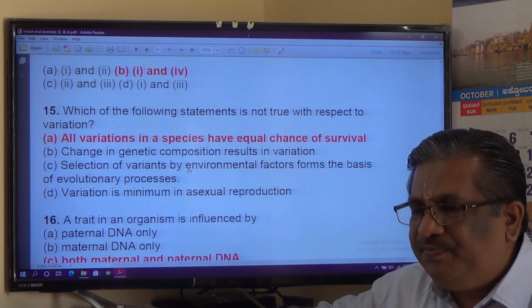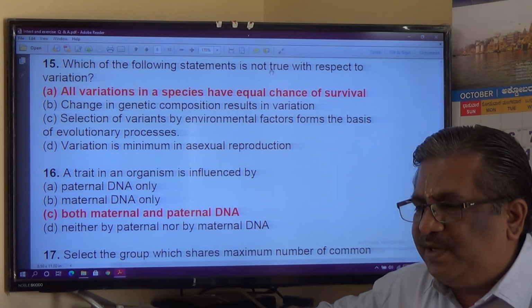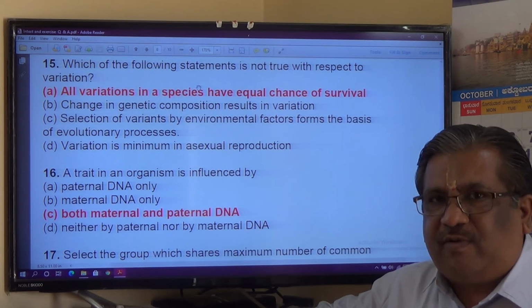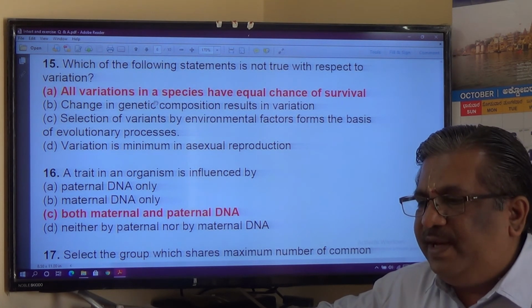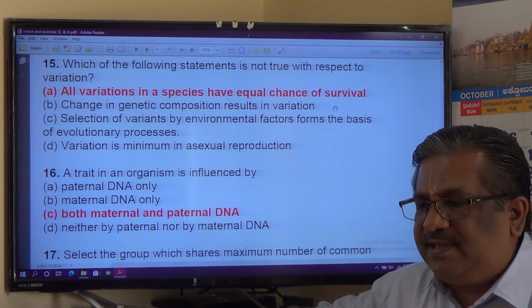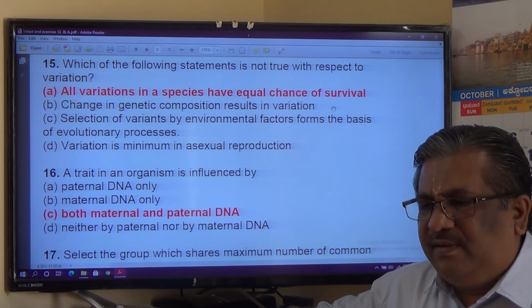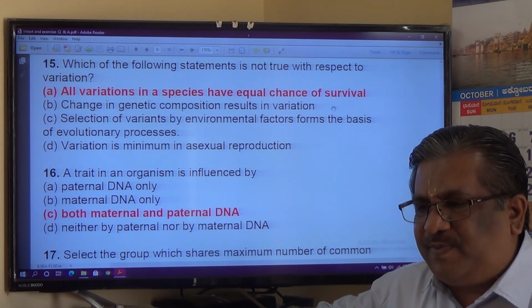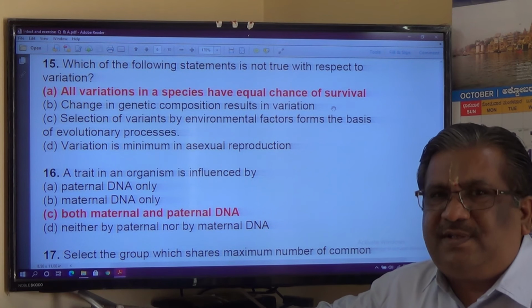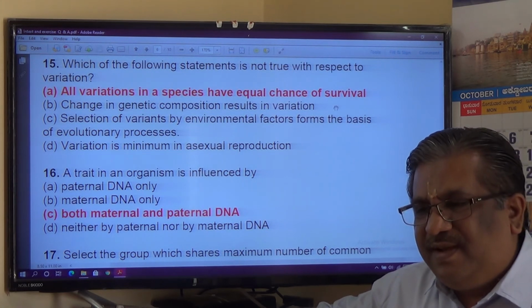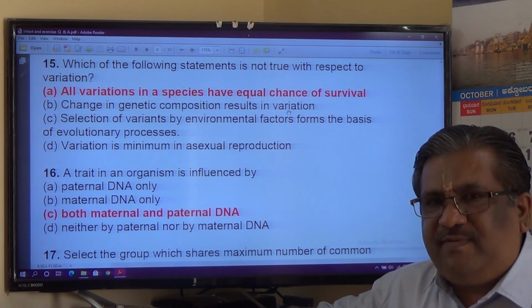Traits. Which of the following statement is not true with respect to variation? All variations in species have equal chances of survival. Not necessarily. You understood? It is with respect to variation. Not true. This itself is not true. Change in genetic composition results in variation? Yes.